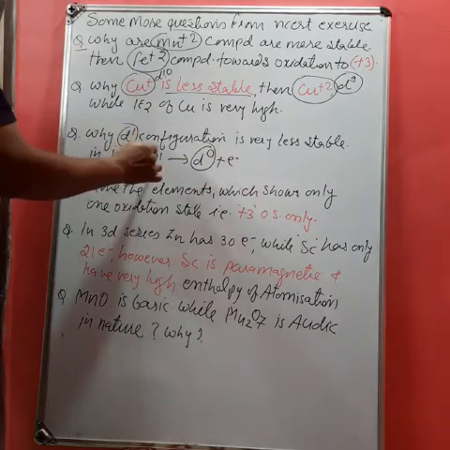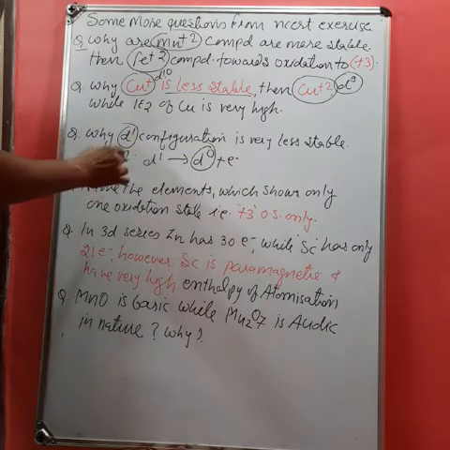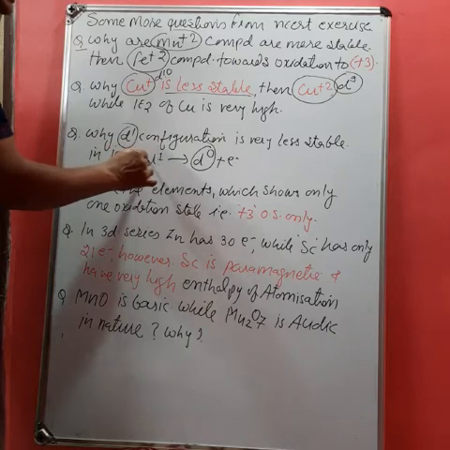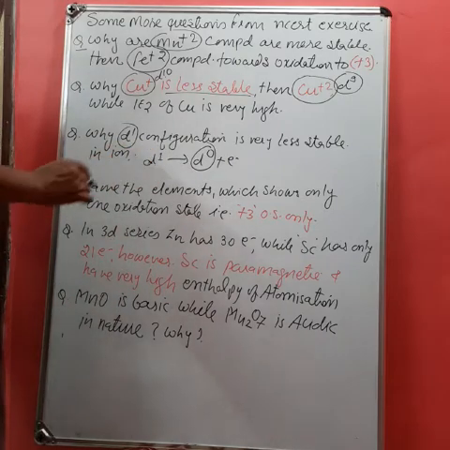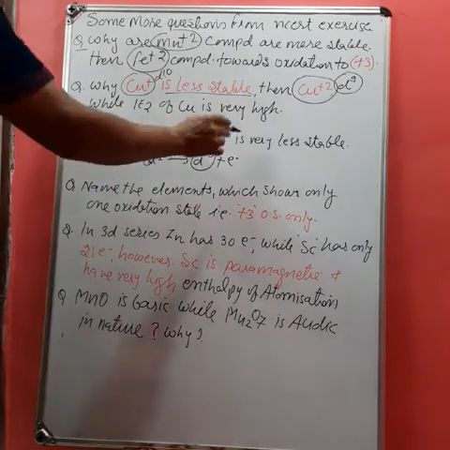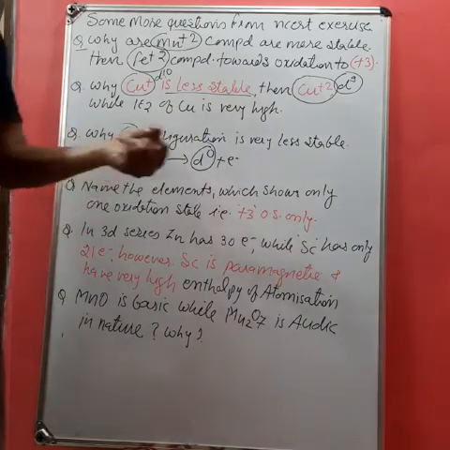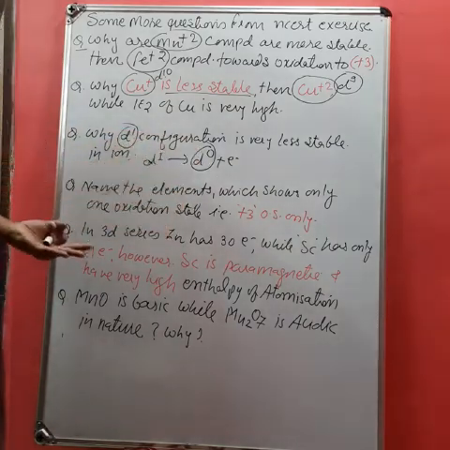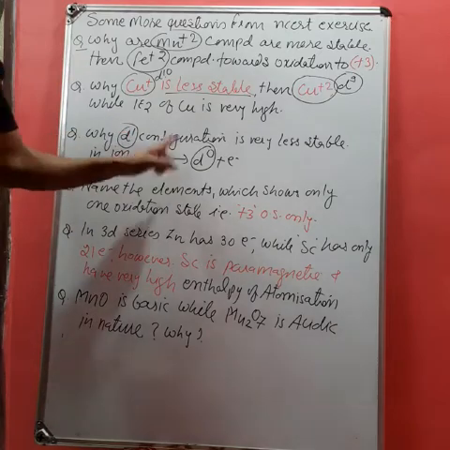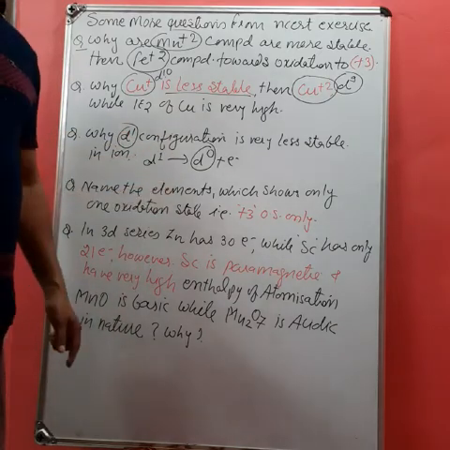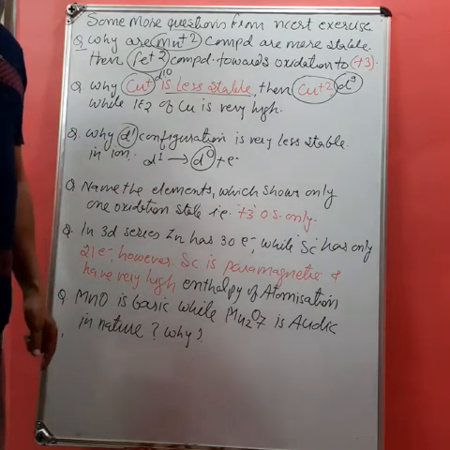So to achieve stability, the ion readily loses its one electron present in the d orbital, and therefore the d1 configuration is less stable. Therefore scandium, yttrium and lanthanum show the +3 oxidation state rather than the +2 oxidation state.